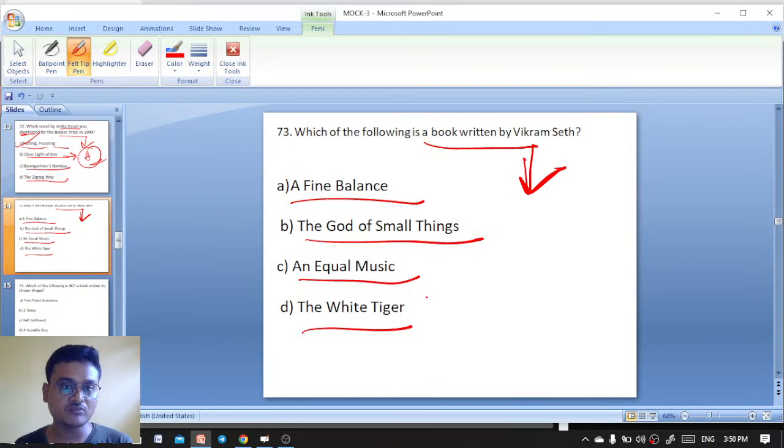Which of the following is a book by Vikram Seth? Vikram Seth has written A Suitable Boy, An Equal Music, The Golden Gate. So these are all works by him. Now what would be the right answer here?